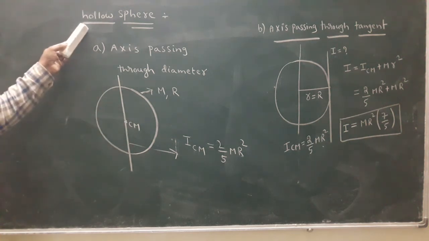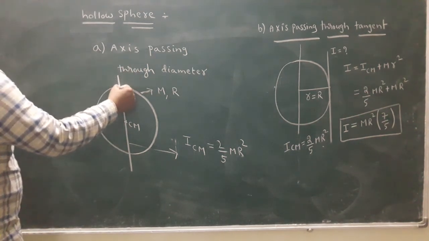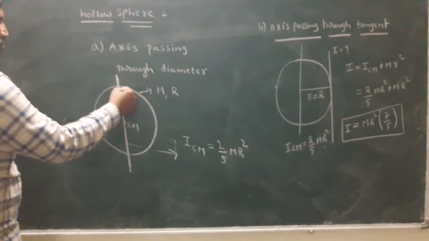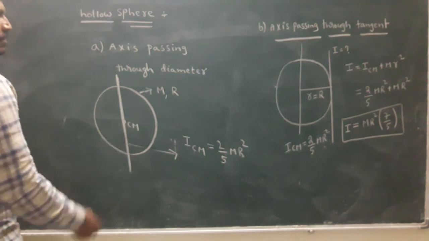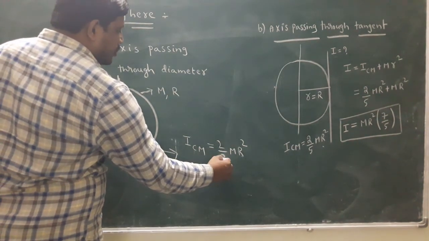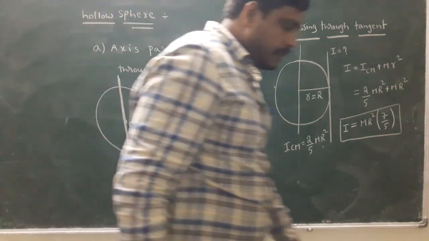If there is no mass inside, it is called a hollow sphere. In the hollow sphere, for the axis passing through the diameter, the I CM formula is 2 by 3 M R square.